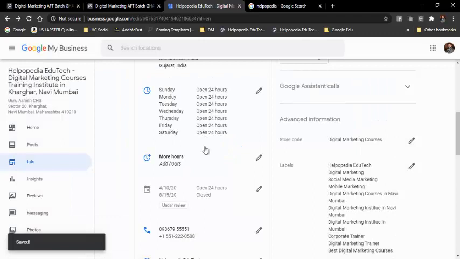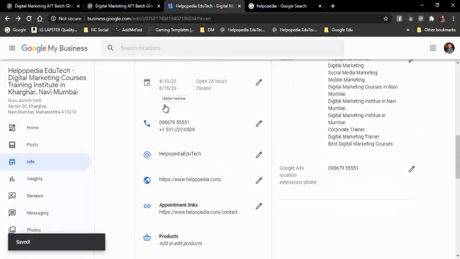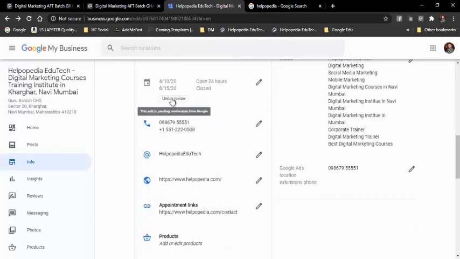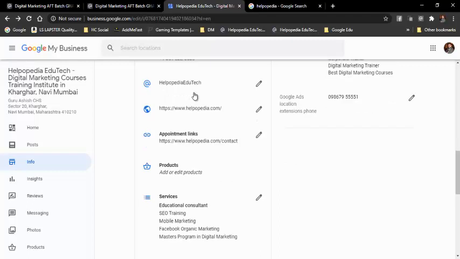Okay, over here it says it is closed, and then it says under review. So they are verifying it. Whatever information we update, they will verify, and it will be updated in some time. Then over here you can see both my telephone numbers. One is my phone number on which we usually chat on WhatsApp, and this is my US number where people can call for international inquiries, and this is the name. So what is this name over here? This is basically the username.